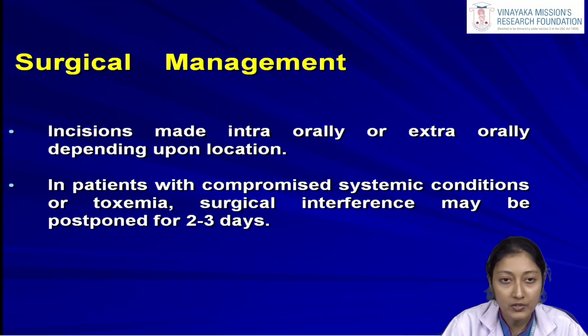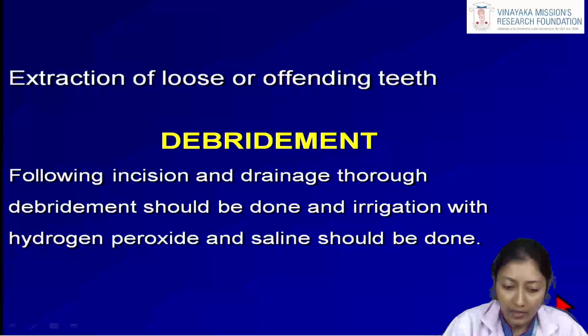Then the surgical management. Incisions are made intraorally or extraorally depending upon the location and also the extent of the bone destruction and necrosis. In patients with compromised systemic conditions or toxemia, surgical interference may be postponed for 2 to 3 days. If the patient is deteriorating in his systemic condition, first we have to stabilize that. Along with that we have to do extraction of the loose or offending tooth, the tooth in question. Then we take up the patient for debridement.